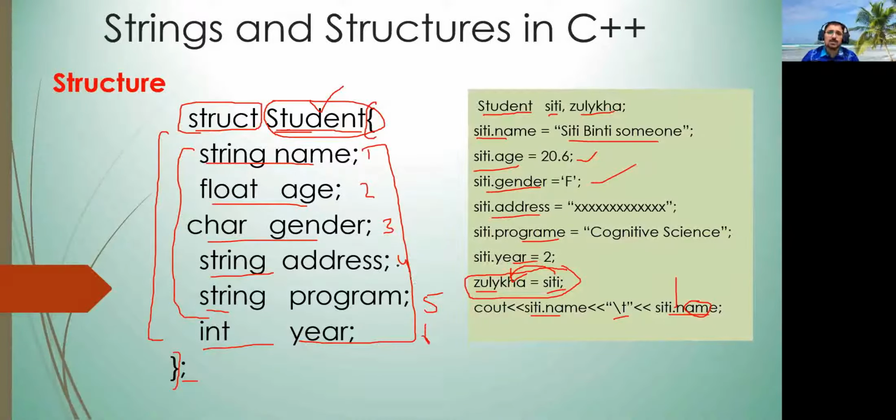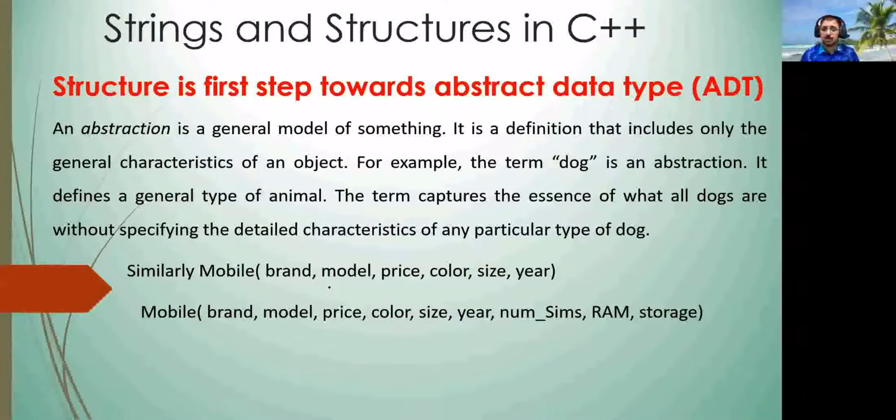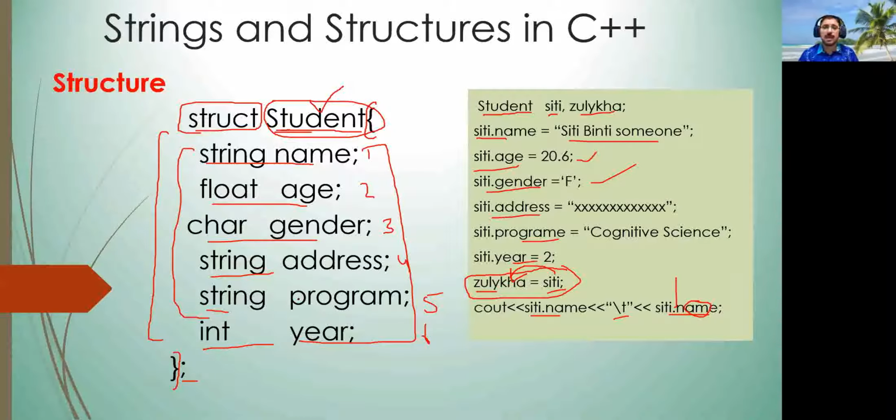So we are representing here the student by six properties. Maybe someone will want to represent it by many other properties. For example, they are adding mobile number, IC number, and so on. You can add many properties.